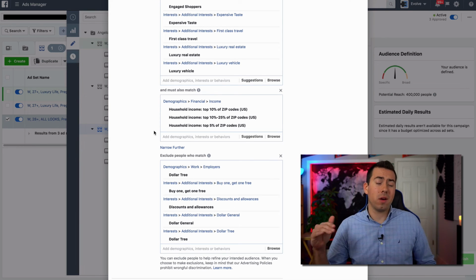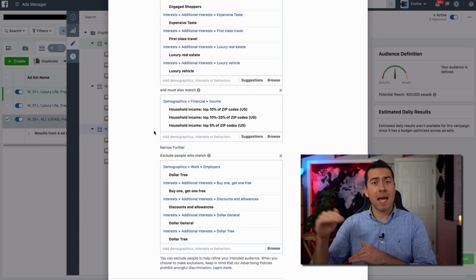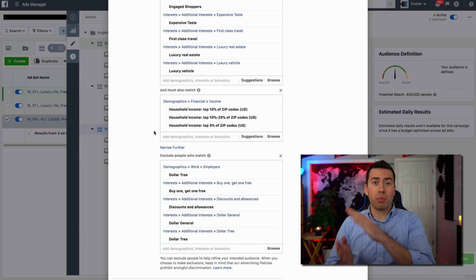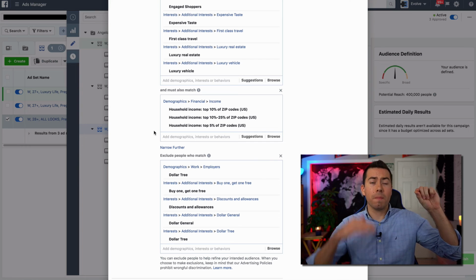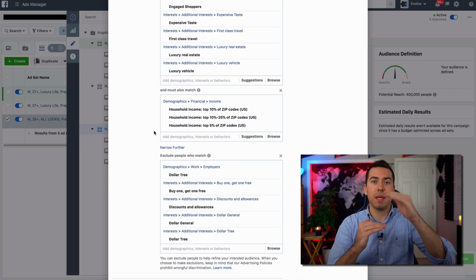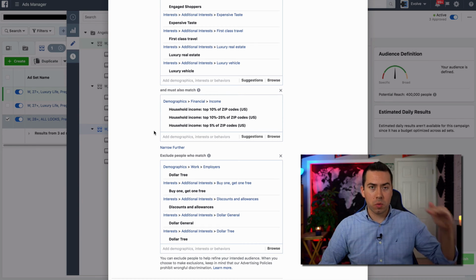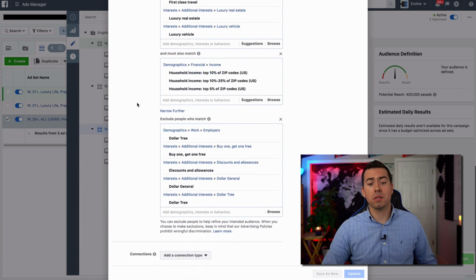We're just split testing. I don't mind too much if there's overlap. We're also not spending massive budgets. And with Facebook's new rollout of the budget being set on the campaign level, before, the budgets were set on the ad set level, so that means overlap really did mess up your bidding. Now that the budget is set on the campaign level, if you have overlap in those different ad sets, it's not as bad because they're not really bidding against each other. But if you have multiple campaigns with the same audiences, then chances are there's going to be some bidding against each other and your costs are going to increase based on that.